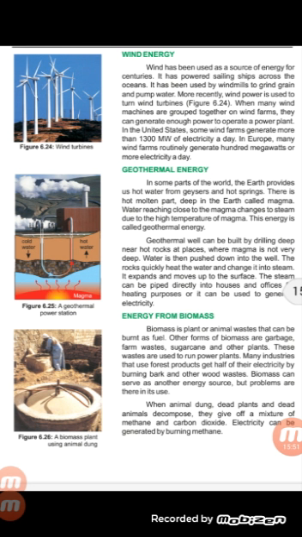And next is wind energy. Wind has been used as energy for centuries. It has powered sailing ships across the ocean. It has been used by windmills to grind grain and pump water. This means wind is a major source of energy, and we have used wind as a source of energy for centuries, for powering sailing ships across the ocean, and for windmills to grind grain and pump water.